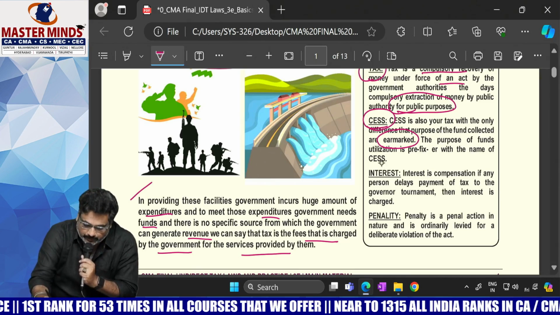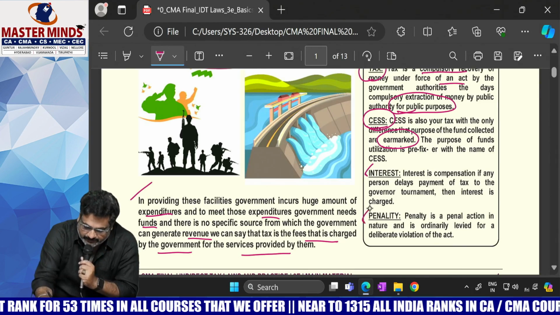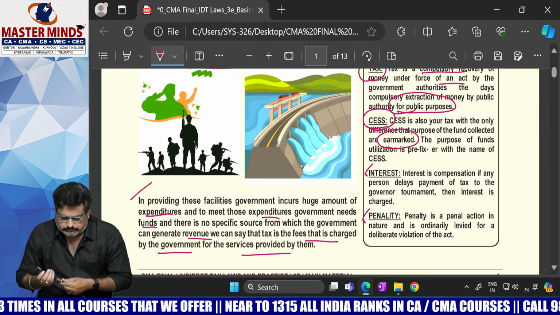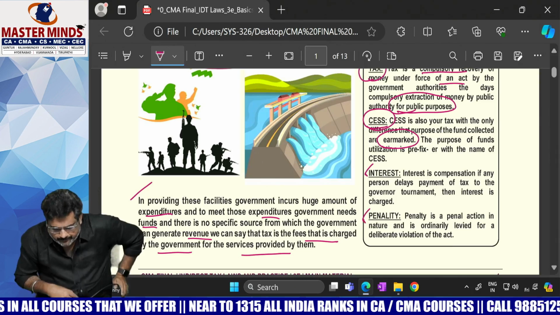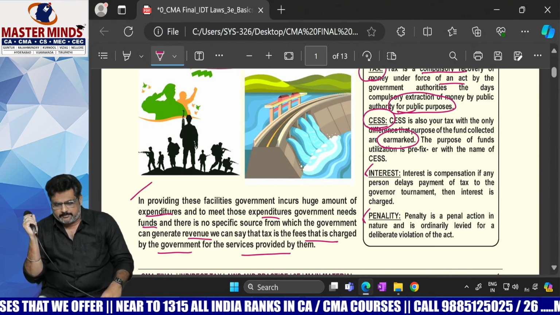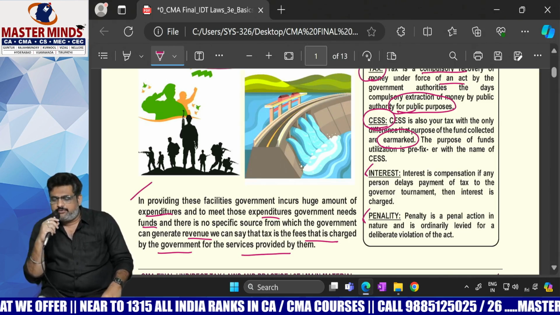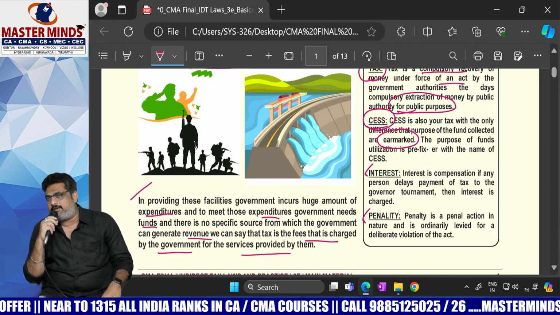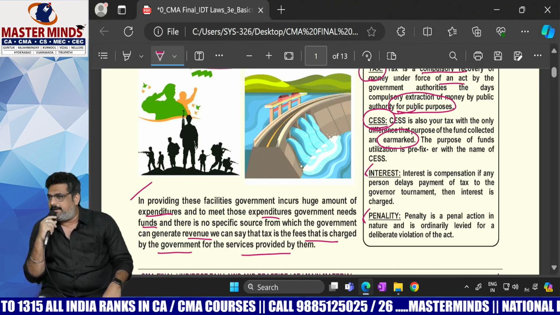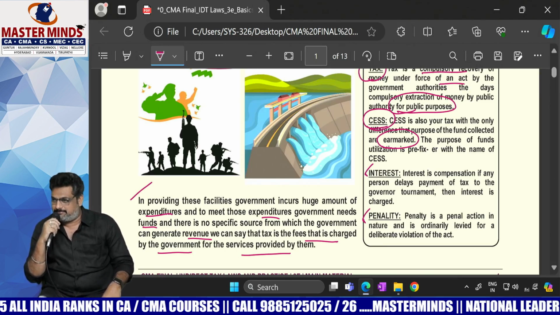Next one, interest. What is the difference between interest and penalty? Generally, interest is compensatory in nature, and penalty is penal in nature.